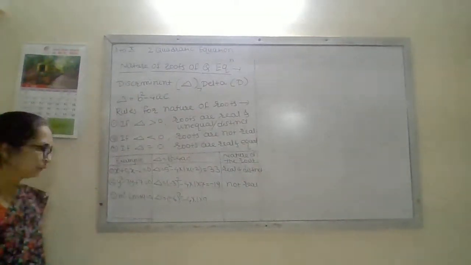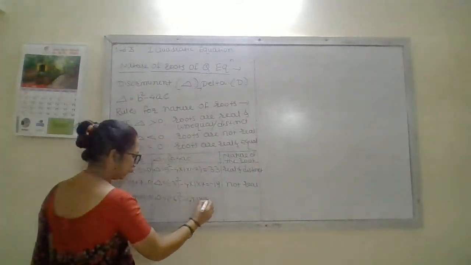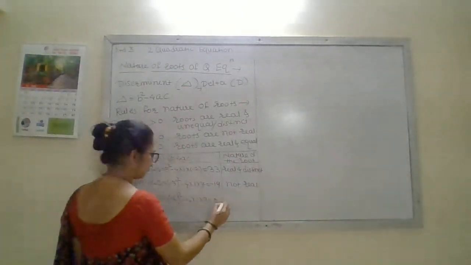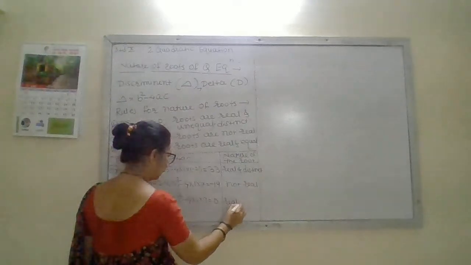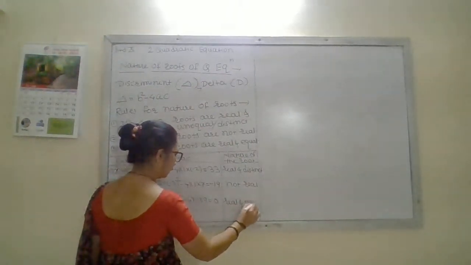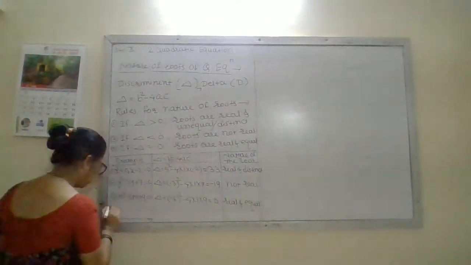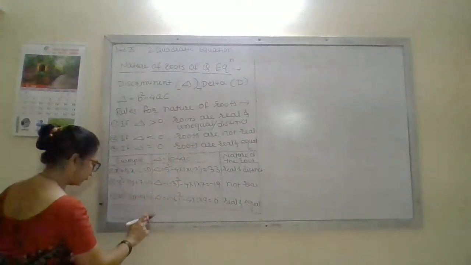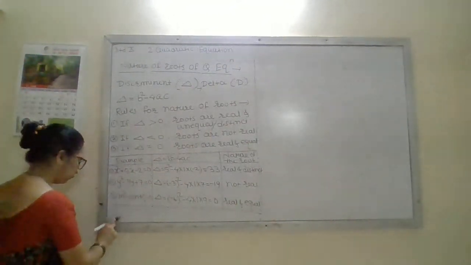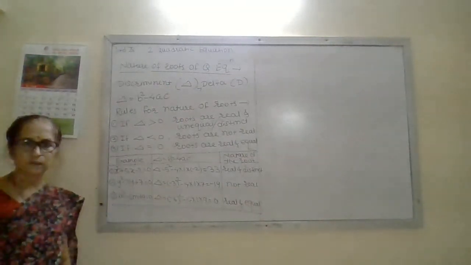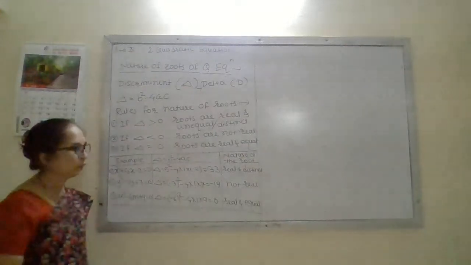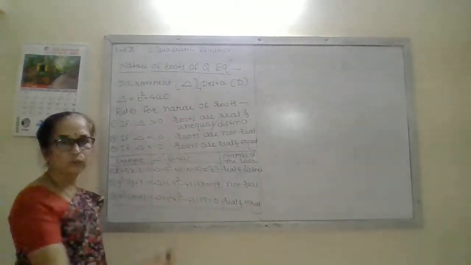Minus 6 square is 36, minus 36. 36 minus 36 is 0, means roots are real and equal. Correct. Did you understand all three rules? Yes. Means by using the value of discriminant we can explain the nature of the root.